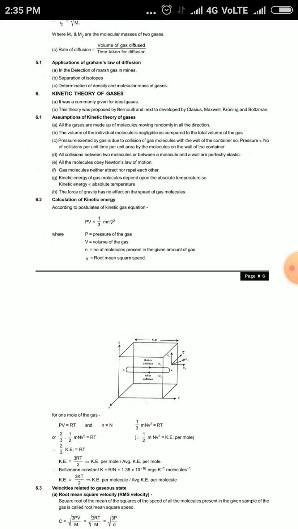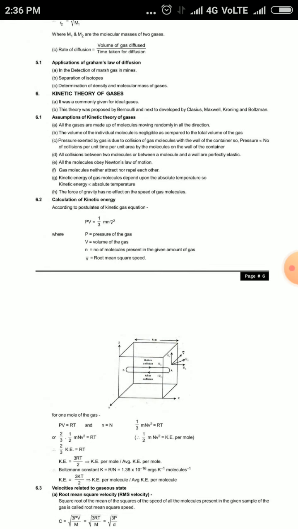And today we discuss the kinetic theory of gases. It was commonly given for ideal gases. This theory was proposed by Bernoulli and next developed by Clausius and Maxwell.